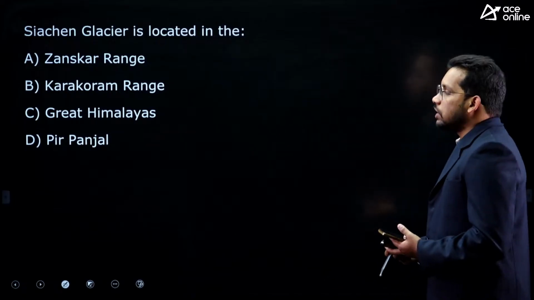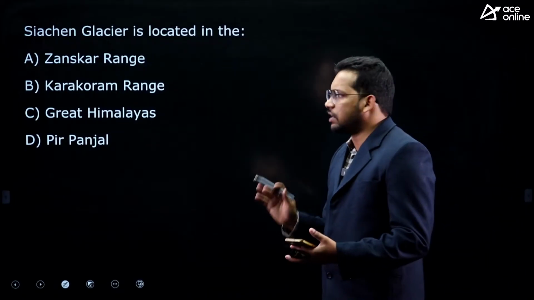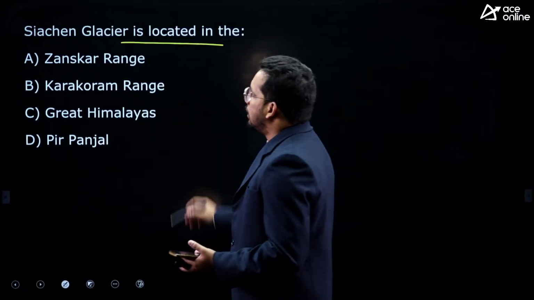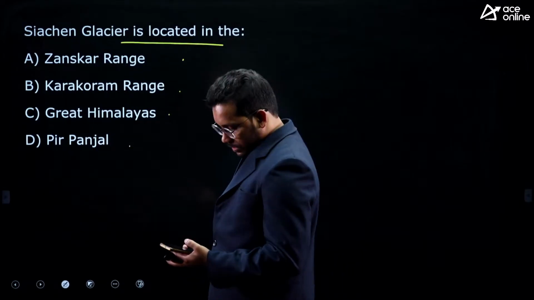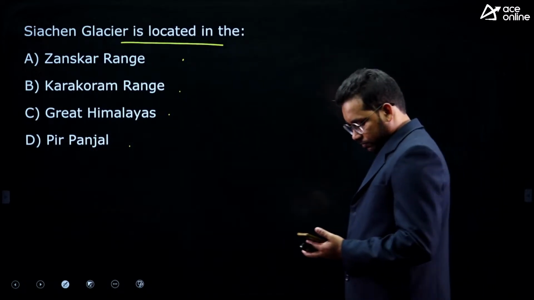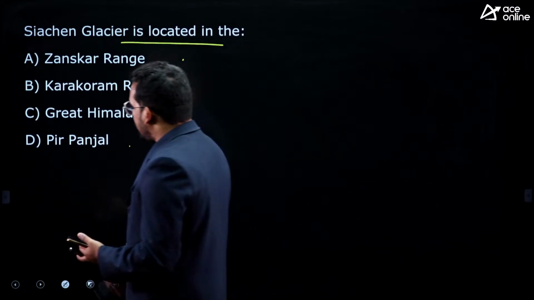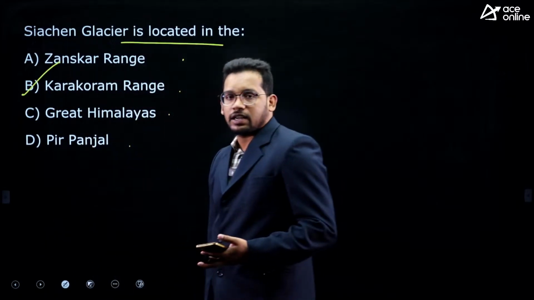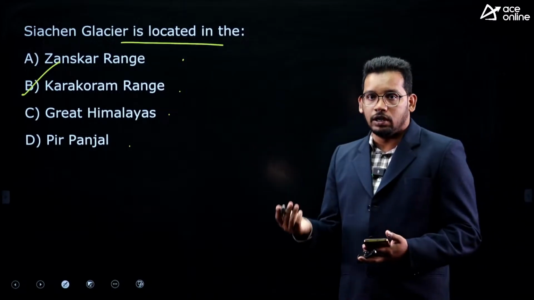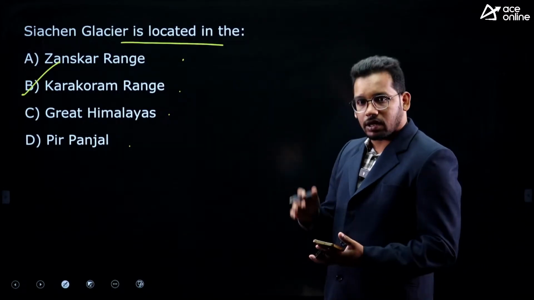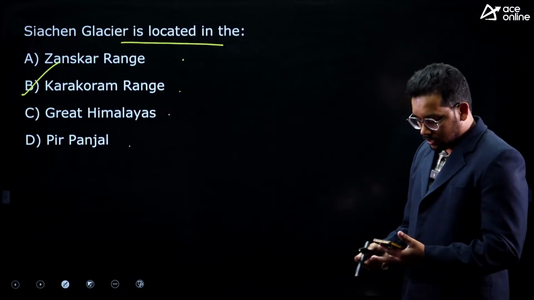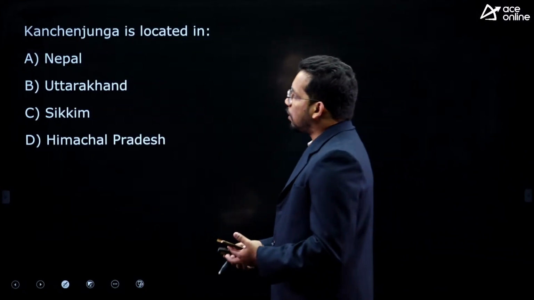Next one, Siachen Glacier. This is a very popular question in any examination, multiple times repeated. Siachen Glacier is located in Zanskar Range, Karakoram, Great Himalayas, Pir Panjal. Yes, I think everyone will answer this question. That is Karakoram Range. Siachen Glacier is the highest battlefield in the world. That means our military personnel still reside there, and we have lost a lot of people also in securing it, right. So Karakoram Range, very popular question.